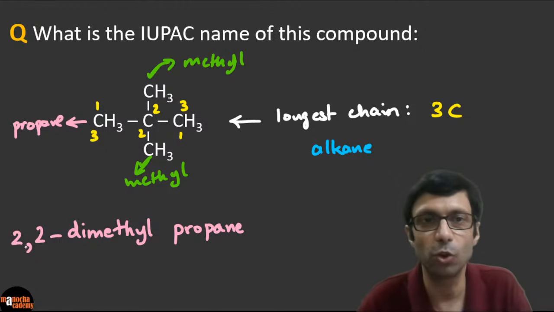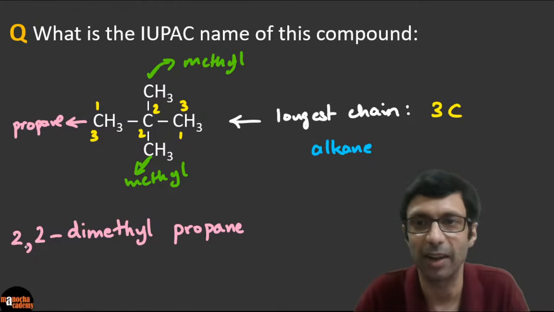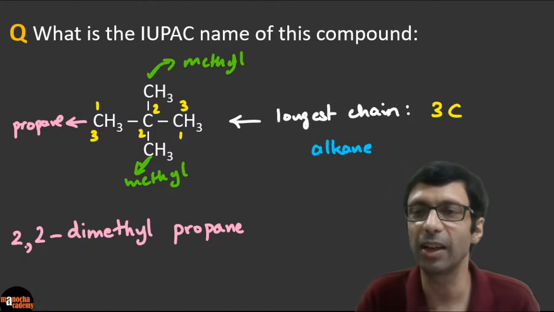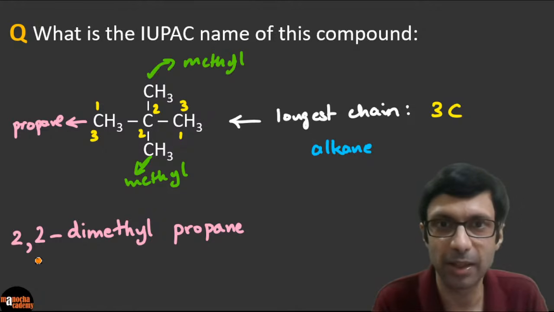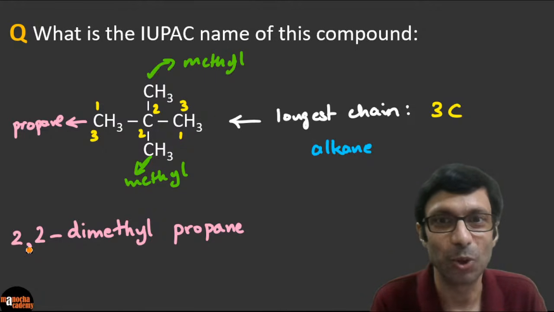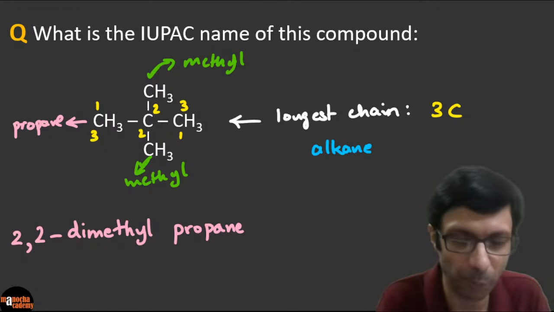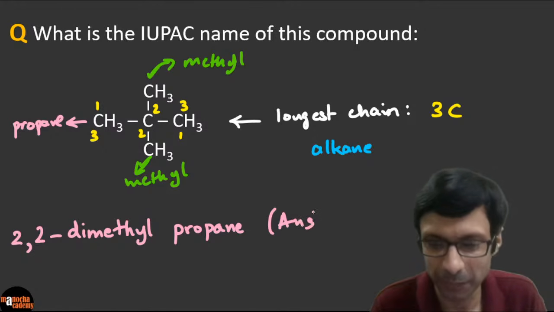So always between 2 numbers, there's a comma. Please remember that, right? Between the 2 numbers, you take a comma, and between the number and the letter, there's a dash. So it's 2,2-dimethylpropane is our final answer.